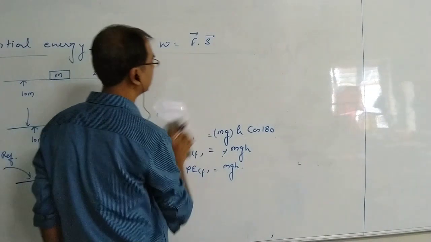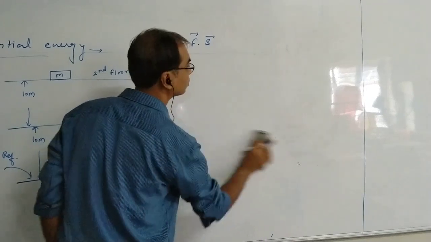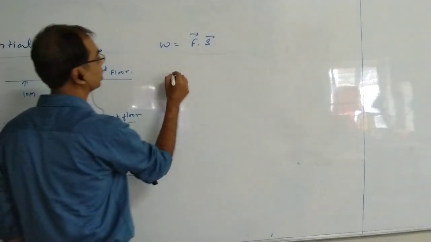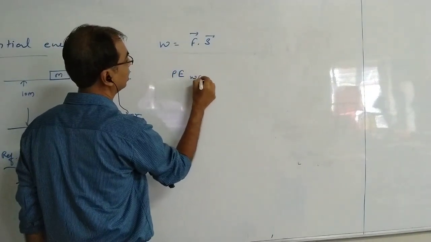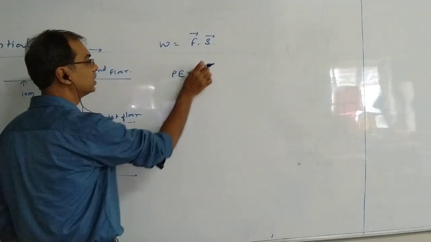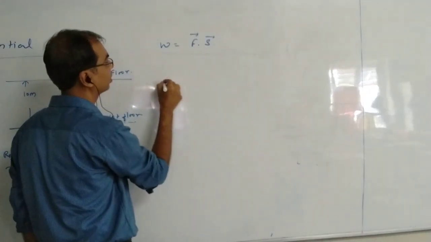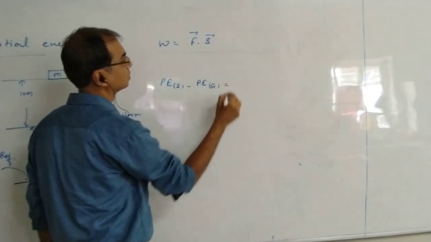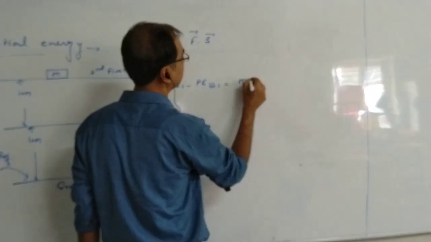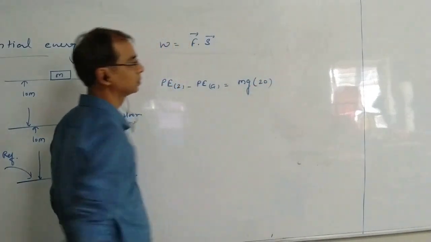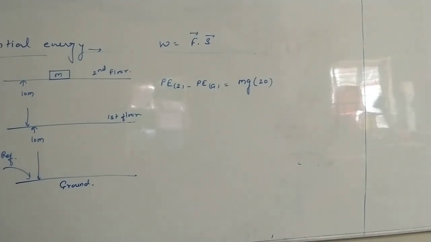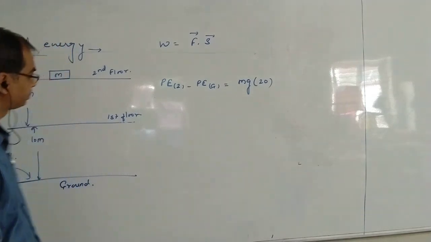So what is its potential energy with respect to the ground? Potential energy of this mass with respect to ground is how much? We will say potential energy of the second floor minus potential energy of ground is equal to mg into 20. Correct or not? Its height from here is 20 meters. So mg into 20, as we saw in the previous case, the formula for potential energy is mgh, right?